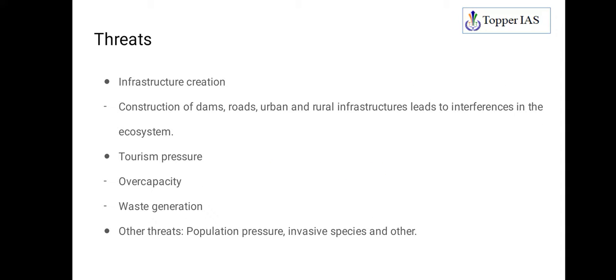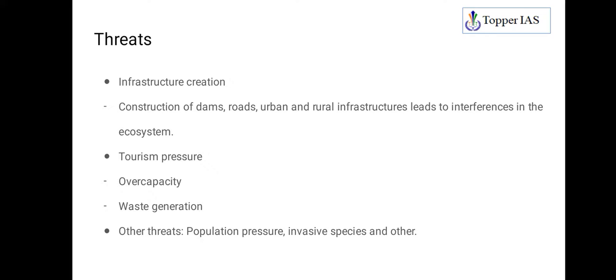Then the question comes: what are the threats to these eco-sensitive zones? Basically the threats are along the same lines as if somebody asks what are the threats to forests or to animals. For example, infrastructure creation. Developmental activities, in quantitative terms, mean construction of dams, roads, urban and rural infrastructure, and all this stuff. Obviously, because of these activities, you are going to intervene in the ecosystem. That is not a good sign for the environment and conservation.